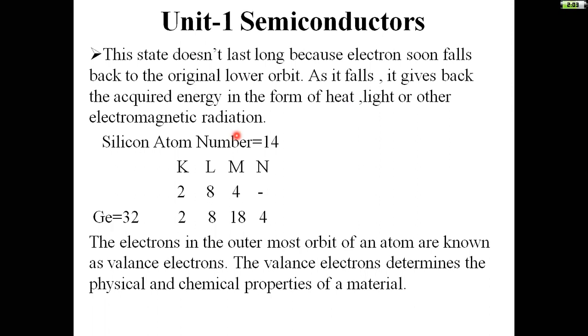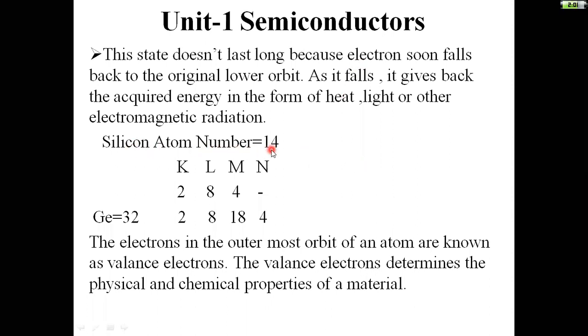First, from the lower energy level to the higher energy level, the electron takes some energy and is excited, and later on it comes back to the original level.